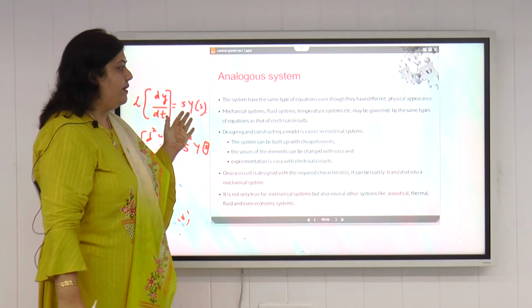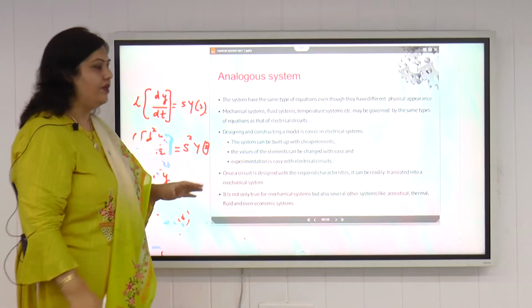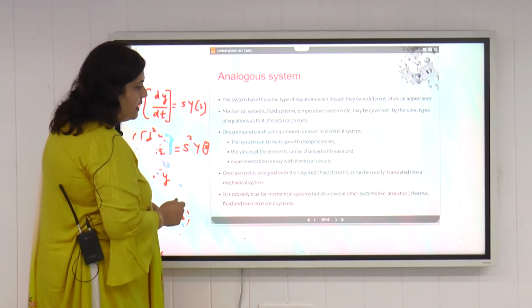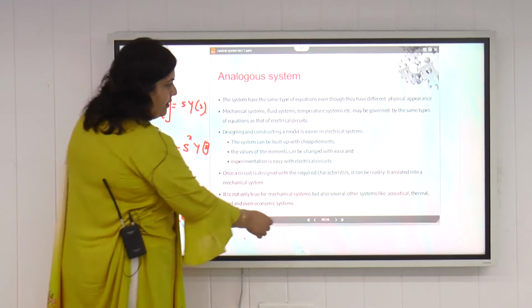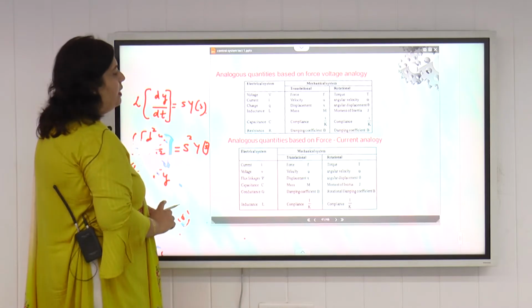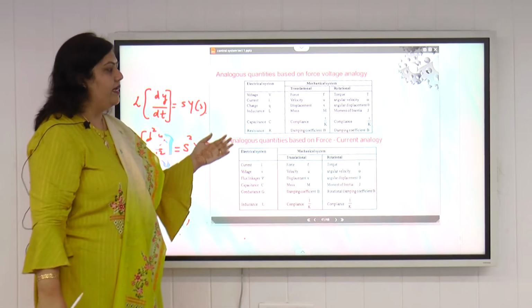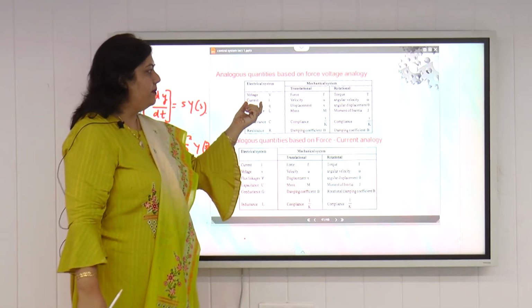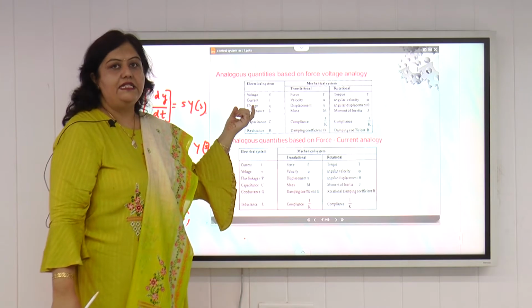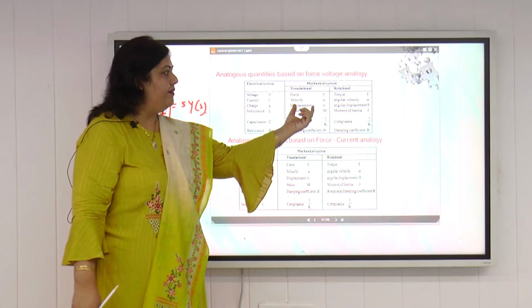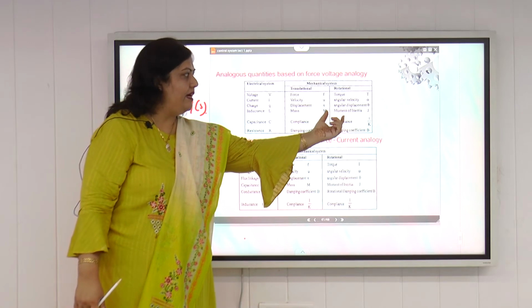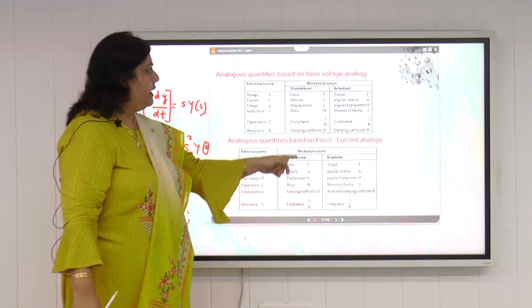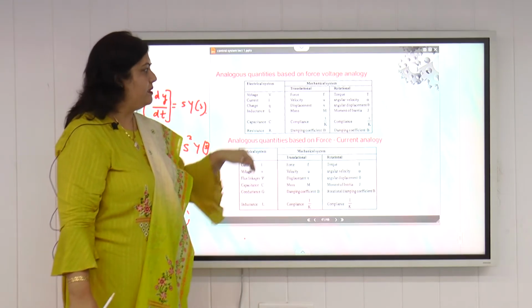So if we have systems that have the same types of transfer function or equations, then these systems are said to be analogous in nature. Once a circuit is designed with the required characteristics, it can be readily translated into a mechanical system. Now this is the force voltage analogy and this is the force current analogy. Here we will compare two analogous systems: an electrical system in which we have R, L and C in series, and the mechanical system, translational as well as rotational. If we compare the parameters and coefficients, we can get this analogous table for electrical and mechanical systems.